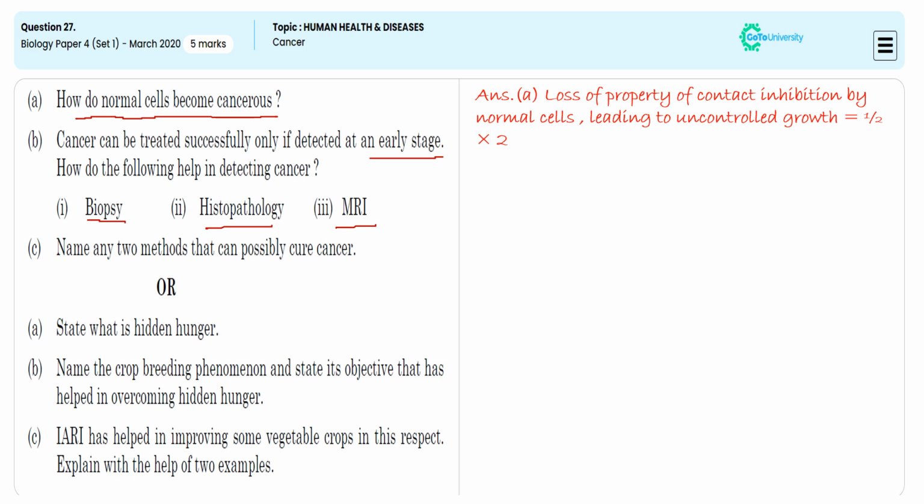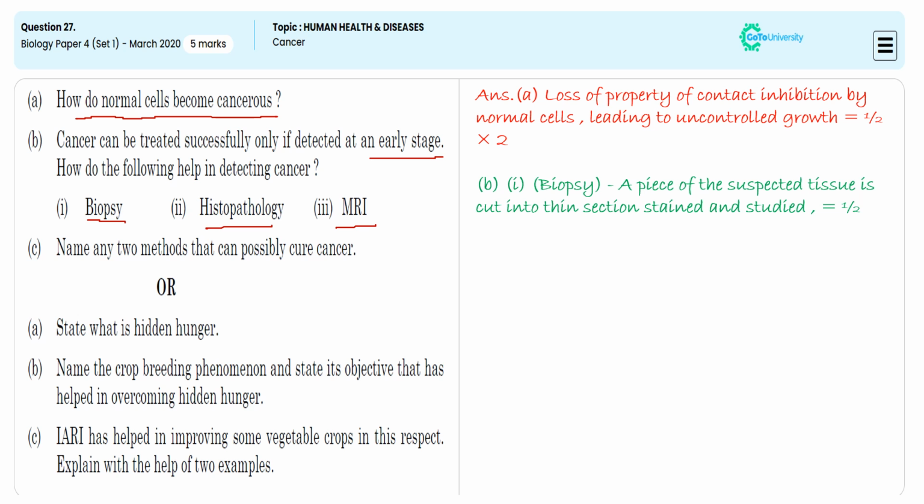so that we can cure the tumor at the early stage itself. For this, we are specifying the biopsy is nothing but taking a piece of the suspected tissue and cutting it into an appropriate slice for staining and studying under a high resolution fluorescent microscope. For this narration, we will be getting 1 mark.